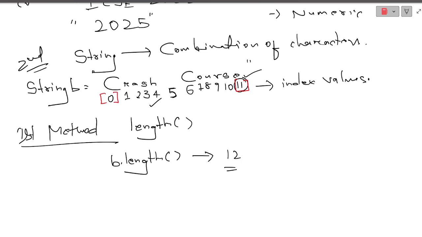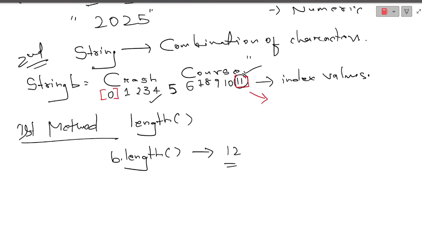That means my number of characters will be 12, because whenever we are counting from 1, that is 1 to 12. So that means the number of characters present in my string B is 12. We also say the number of elements present in the string, and we call it the length of the string. Everything is the same. Number of characters, length, these all terms are the same. You will be getting the same answer. Okay. I will be telling you later about this index thing.